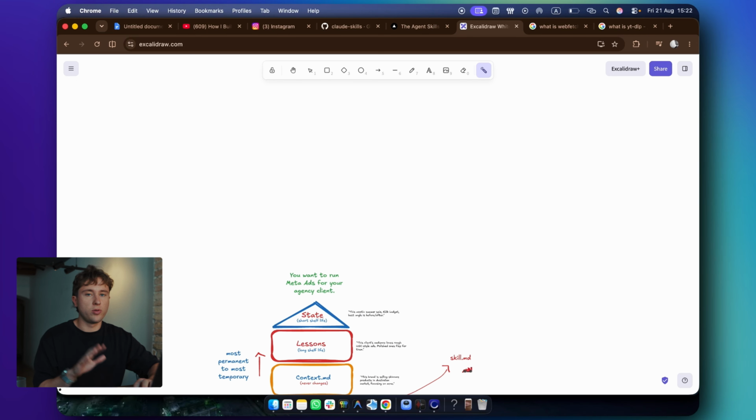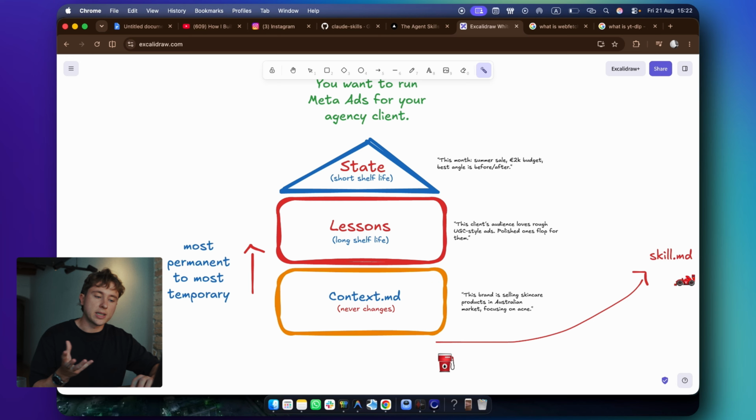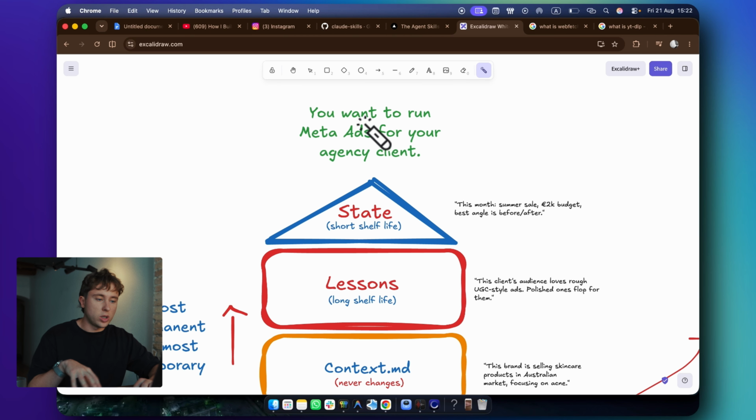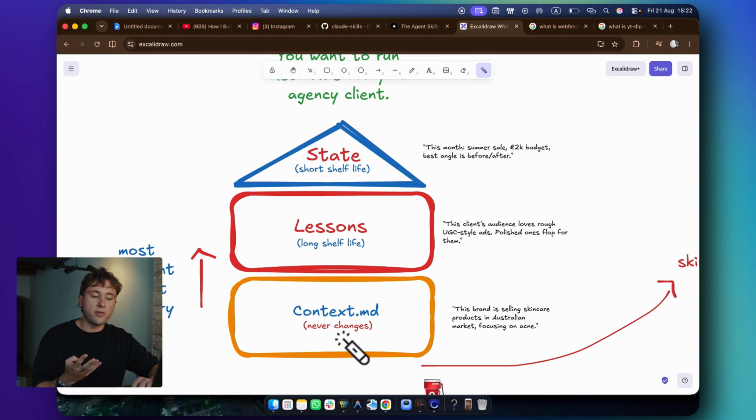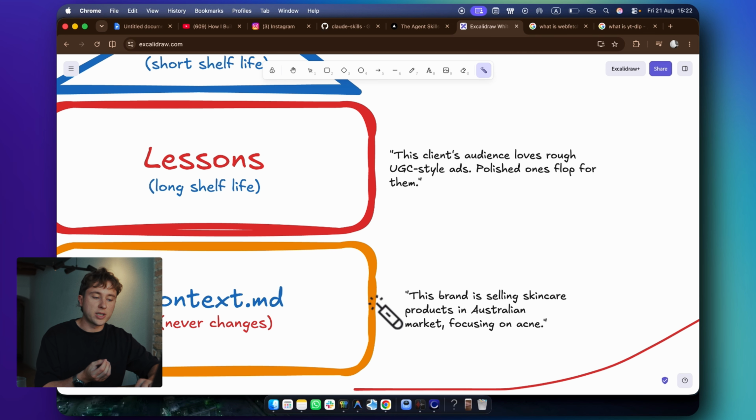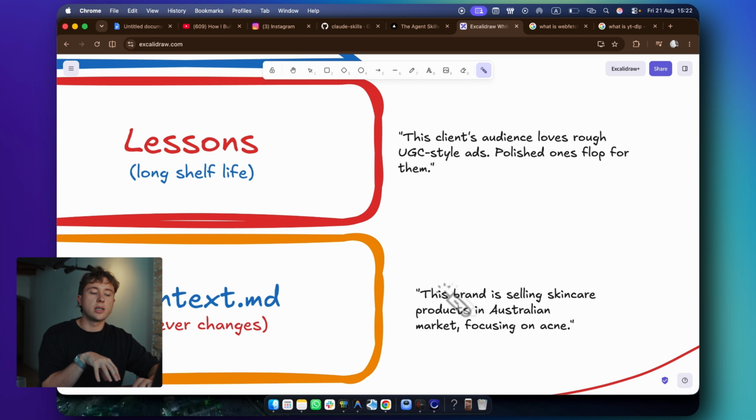One last example before I let you go. It pretty much explains the same thing, just maybe in a bit more technical way. Same thing. You want to run meta ads for your agency client, okay? There's basically 4 main parts. There's a context MD file that never changes. For example, that this brand is selling skincare products in the Australian market focusing on acne. So this context MD file would be living in that brand folder.